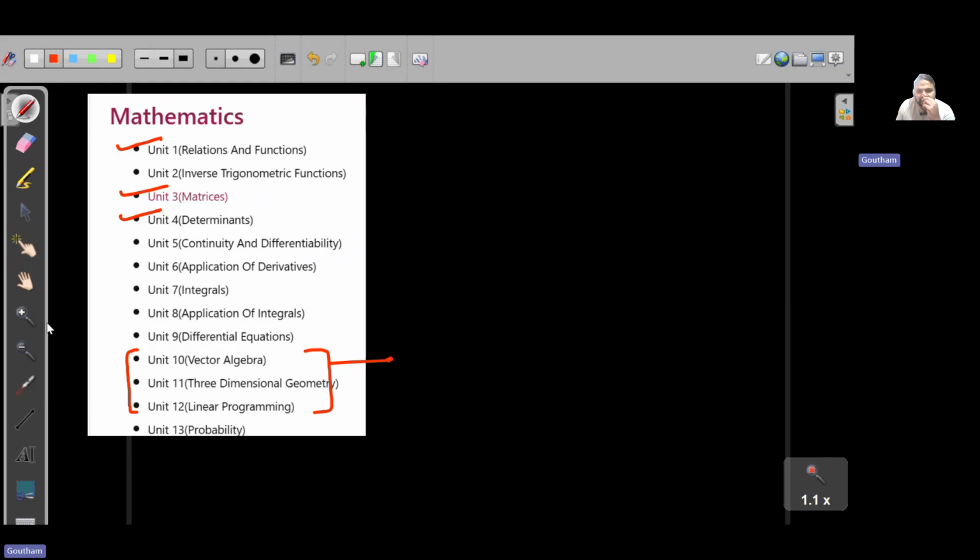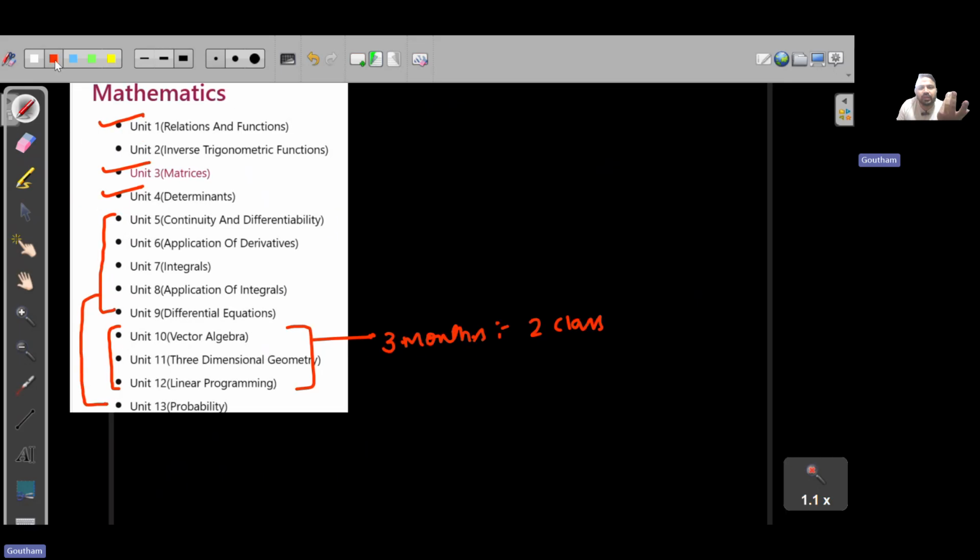These topics will take me around 3 months to complete, keeping an average of 2 classes per week. The next half of the syllabus would be the calculus part, as well as another topic, probability.